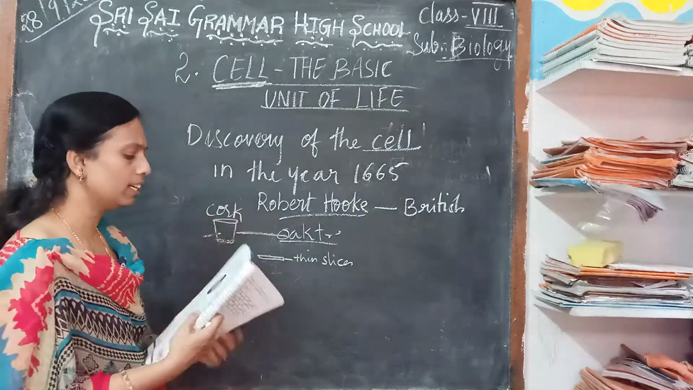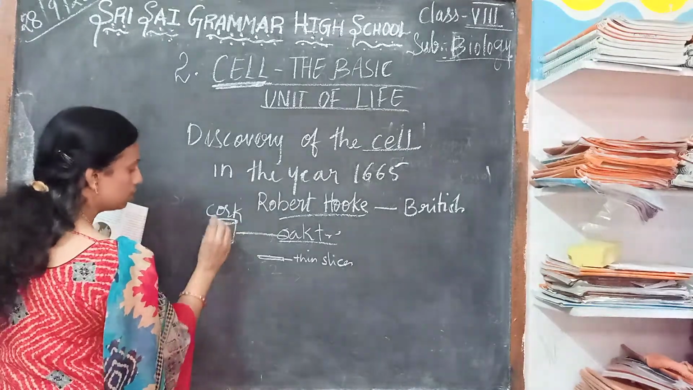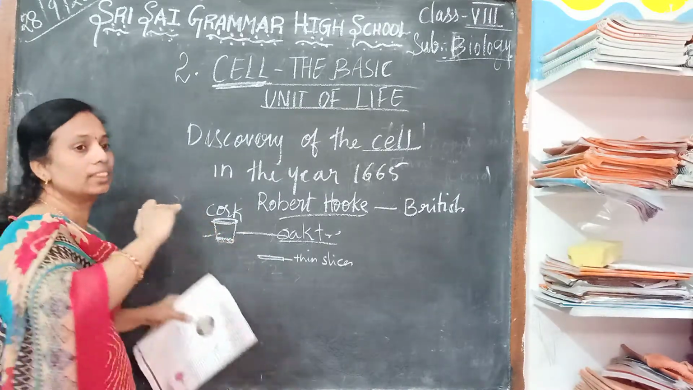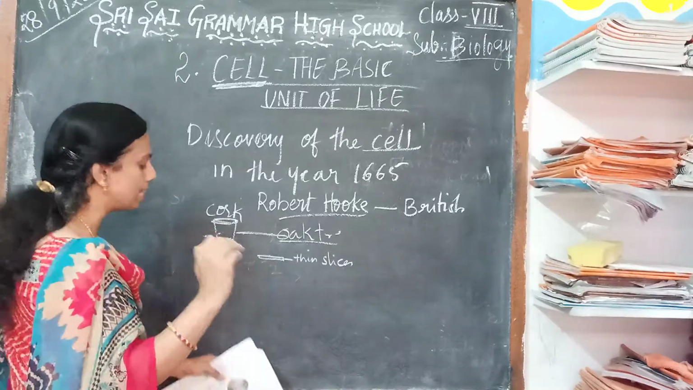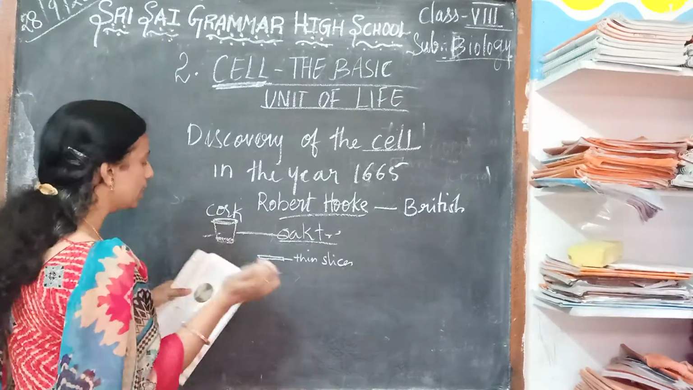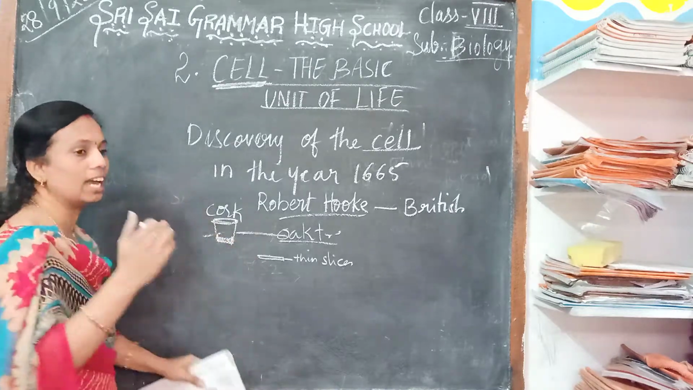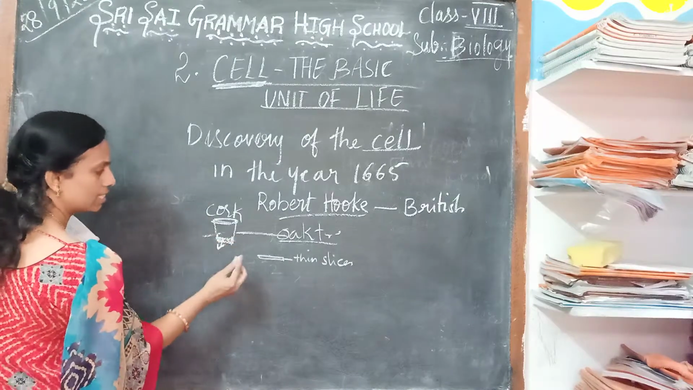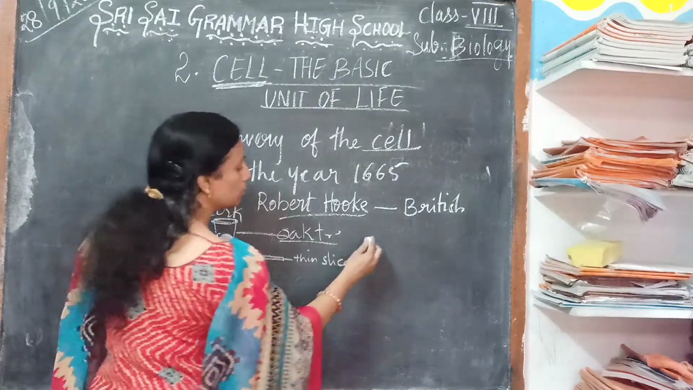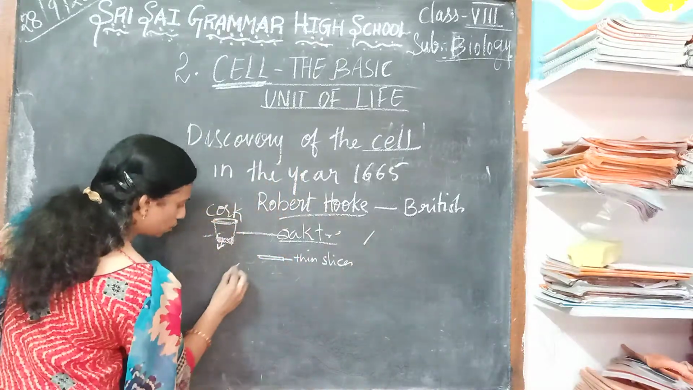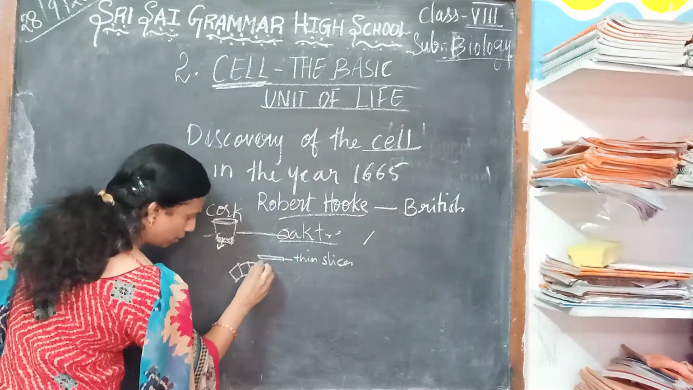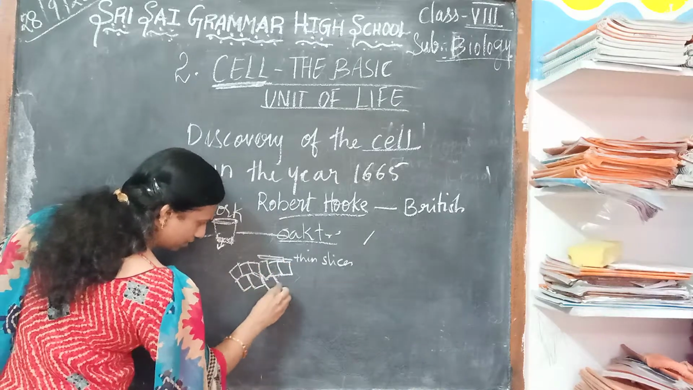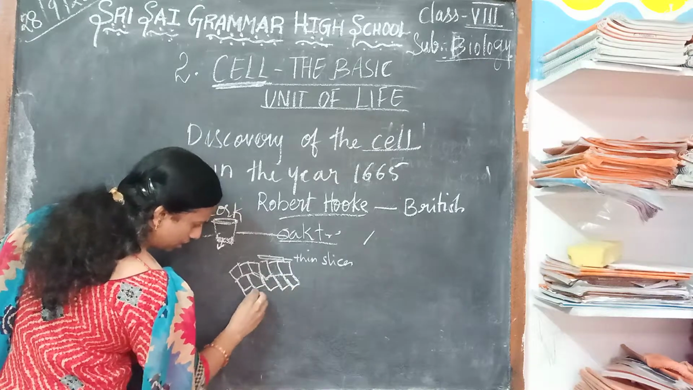He wanted to show you that by taking the cork and cutting it into thin slices, and looking under the microscope, the structure of these cells looks like a honeycomb. All these lines are in the form of honeycombs, like this. It is in the shape of like this.